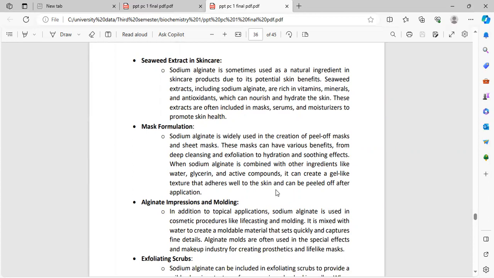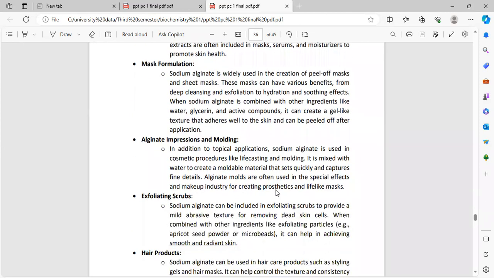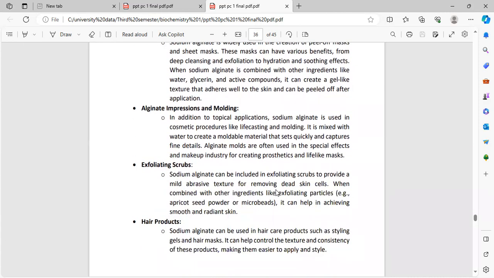Mask formulation. Sodium alginate is widely used in the field of face masks and sheet masks. These masks can have various benefits, from deep cleansing and exfoliation to hydration and soothing effect. When sodium alginate is combined with other ingredients like water, glycerin, and active compounds, it can create a gel-like structure that adheres well to the skin and can be peeled off after application.